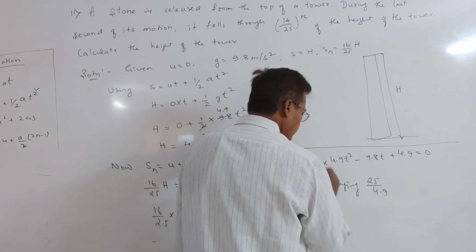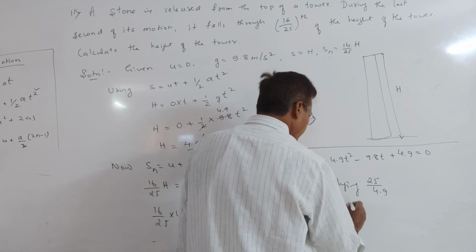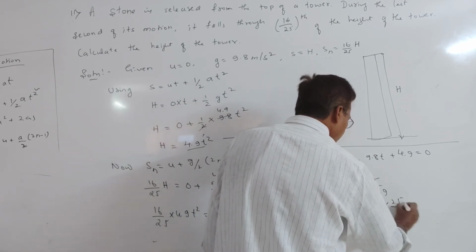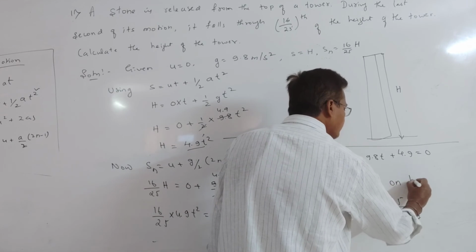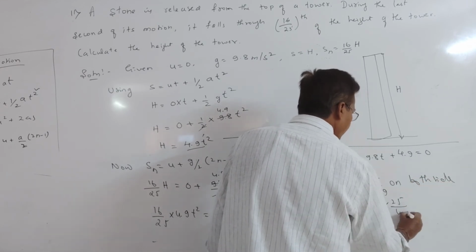So what we are getting now, 16 into 25 into 4.9 t square into 25 by 4.9 on both sides. Okay, so this is what we are going to multiply on both sides.